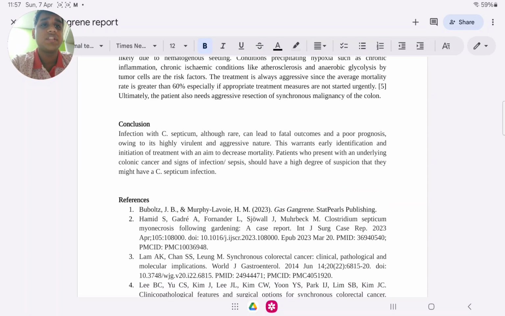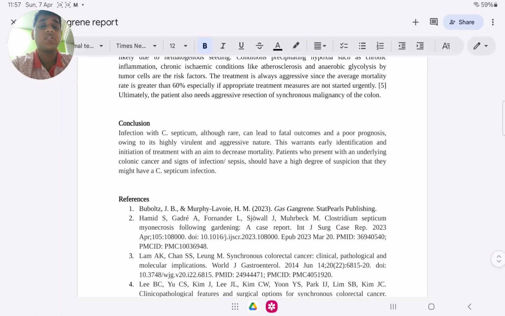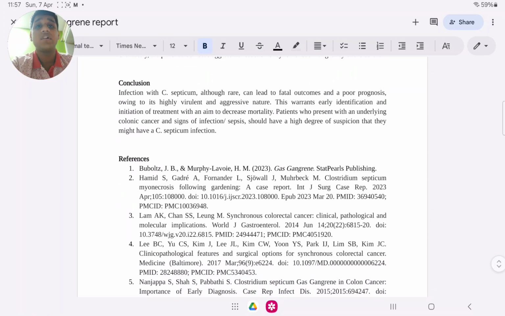Ultimately, the patient also needs aggressive resection of synchronous malignancy of the colon, and after the amputation the surgery was done and the ascending colon and sigmoid colon growths were removed and were also sent for histopathological examination so that we could know which type of tumor it is, and it turned out to be an adenocarcinoma.